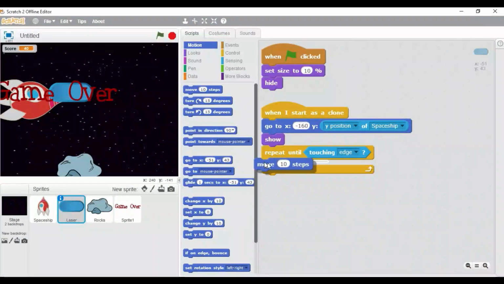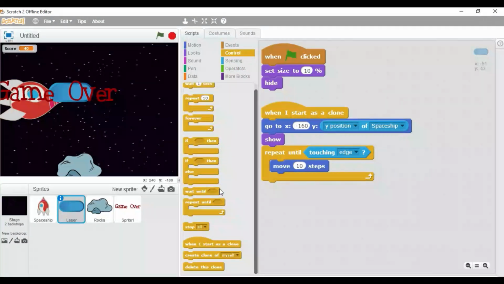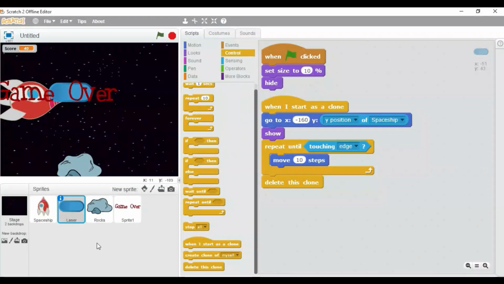Now put this move block inside the repeat until and now click on the control block menu and drag this delete this clone block over here. So our second block is also ready for this laser sprite.